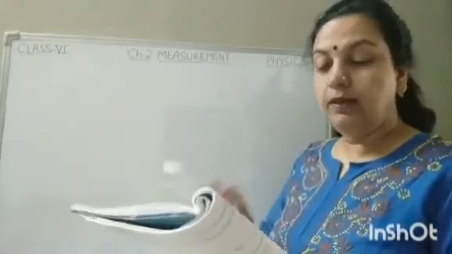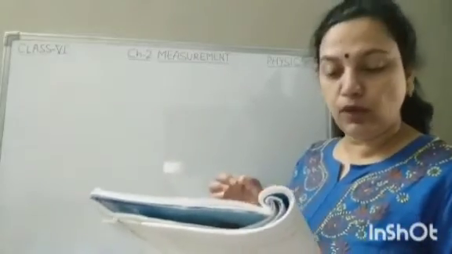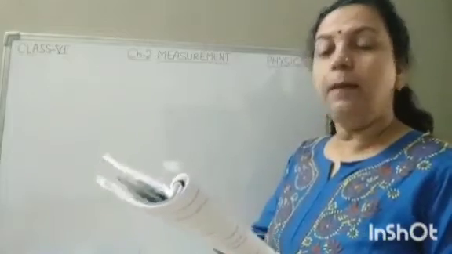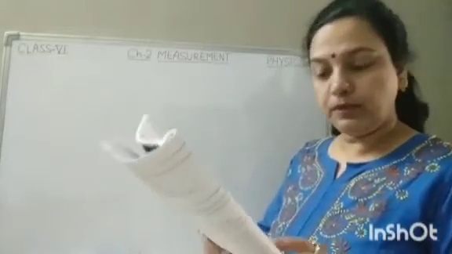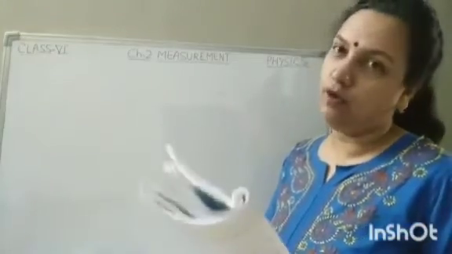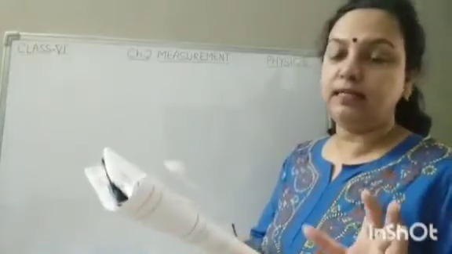Now question 7: temperature can be expressed as a derived quantity in terms of option A length and mass, option B mass and time, option C length, mass and time, and option D none of these. So option D, none of these, will be the correct answer.